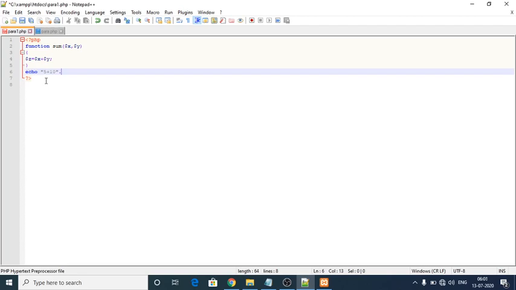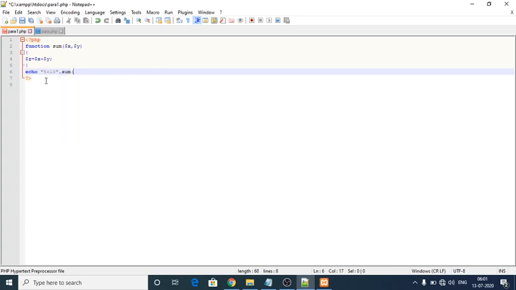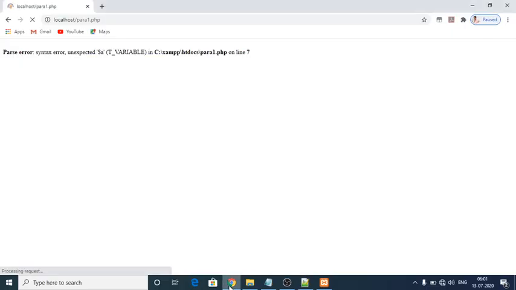We have to access the function, so we call the function name here, sum. Within the brackets we give the values, 5 comma 10. Okay, with this my program is going to end. So again I have to save here.